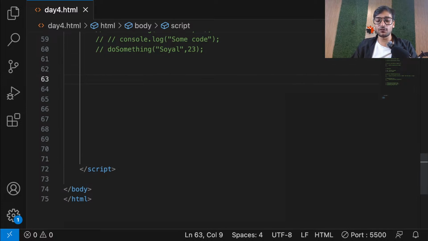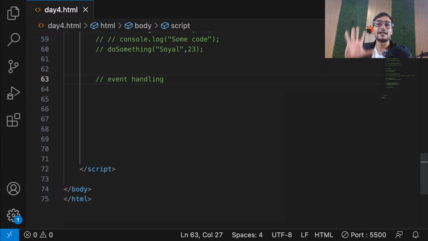Okay. Now then guys, let's move ahead and let's talk about something called event handling. And guys, now we are starting with the real thing. We are starting with the DOM manipulation concept. Okay. So guys, let's move ahead and let's start. So guys, now we are talking about event handling. Now guys, to understand what event handling is in JavaScript or in any other language or in any other development environment, we need to first understand what exactly is the meaning of event.